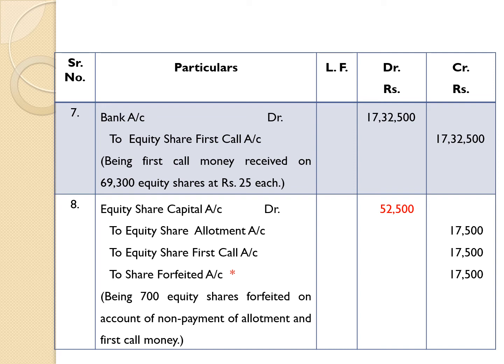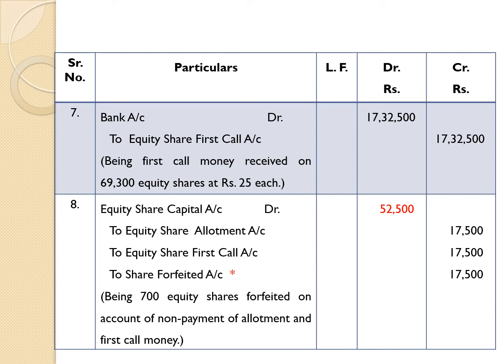Therefore, bank account debit 17 lakh 32,500 to equity share first call account 17 lakh 32,500, being first call money received on 69,300 equity shares at rupees 25 each. In this way, we have passed the entries up to first call money received.